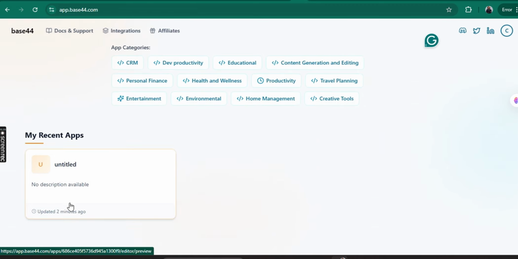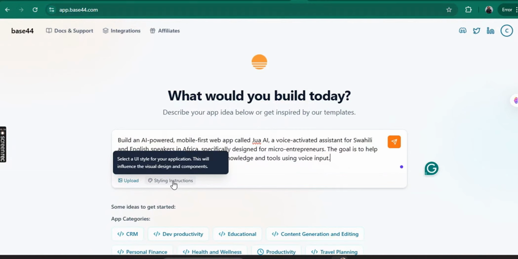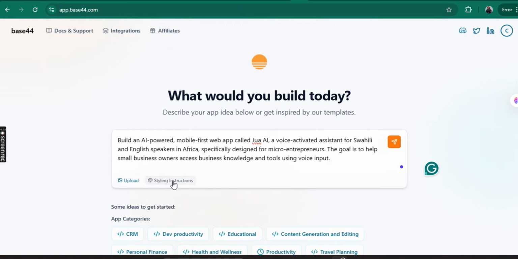Then right here is where, in case you've created any apps, this is where it shows. And then you can upload files here. They have that option. And then we have styling instructions. You select a UI style for your application. This will influence the visual design and components.